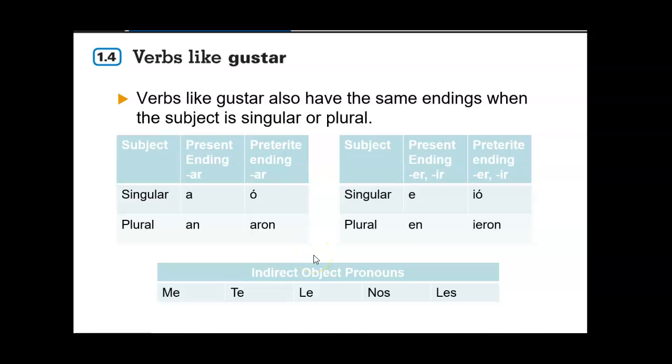The same thing for present tense: er and ir verbs have the same endings. It's either going to be an e or an ió, en, or ieron. These are the indirect objects that we're going to be using. Me is like saying I, te is like saying you, le is like saying él, ella, usted, nos is like saying nosotros, and les is like saying ellos, ellas, ustedes.